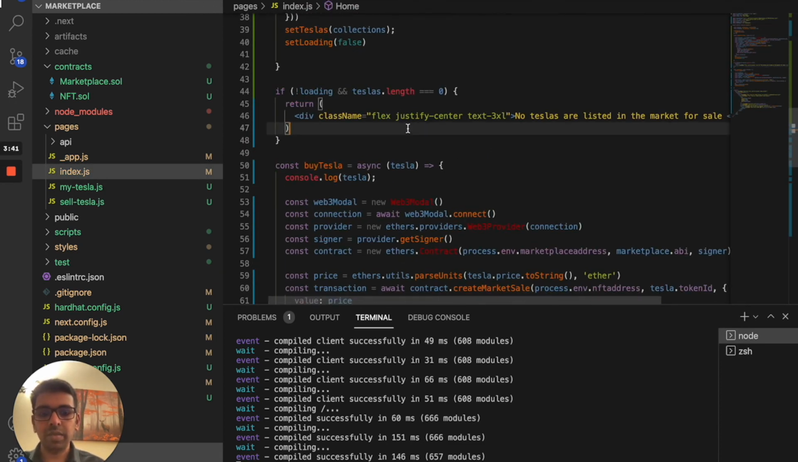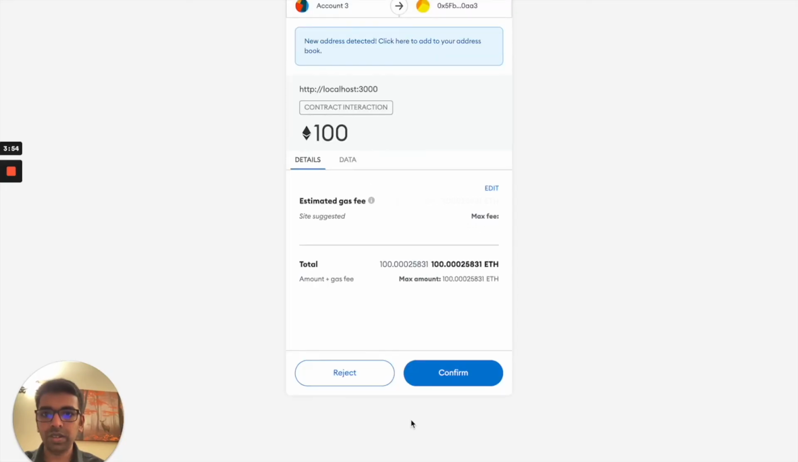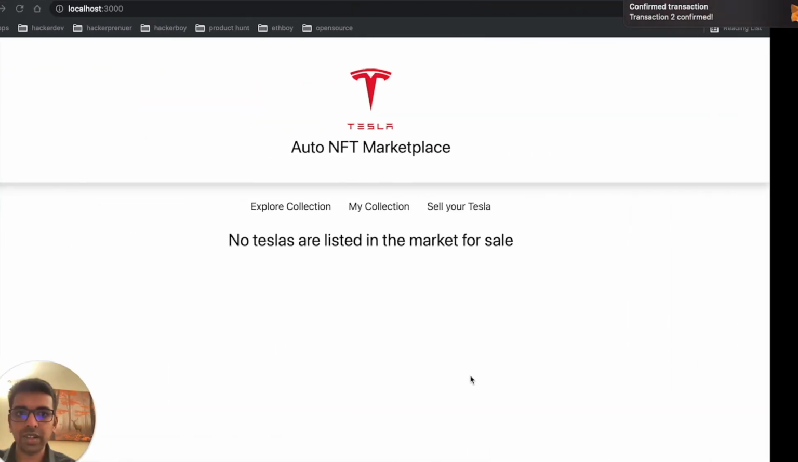Let's run this and see what happens. Save this function. Let's go back to our UI. Refresh it once. Let's click on the buy it now. So it comes with the create market sale, and it's asking for us to pay the estimated cost for that item, 100 ETH. So let's do that transaction.